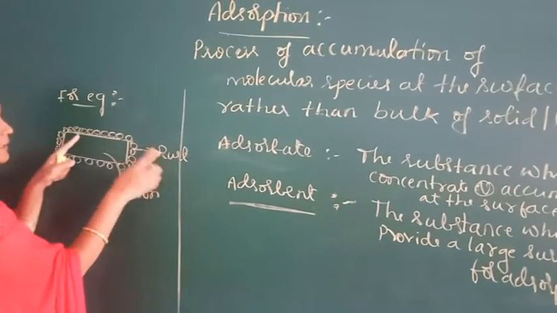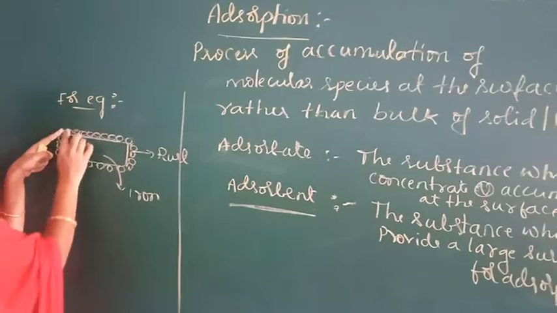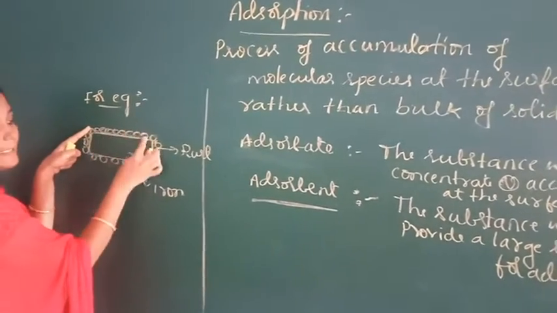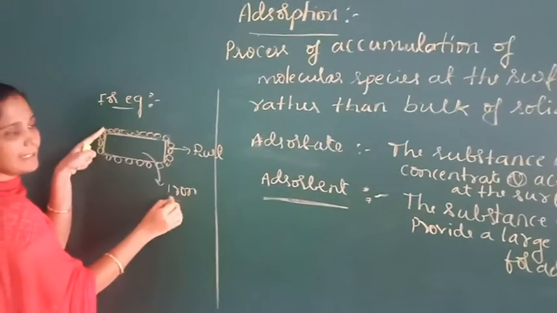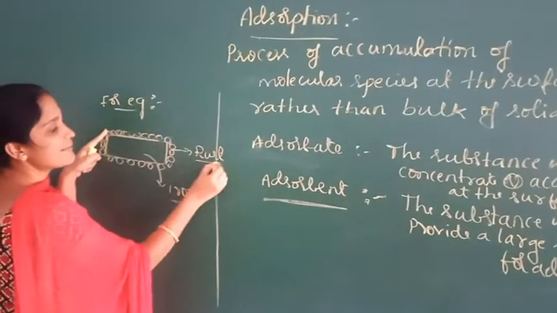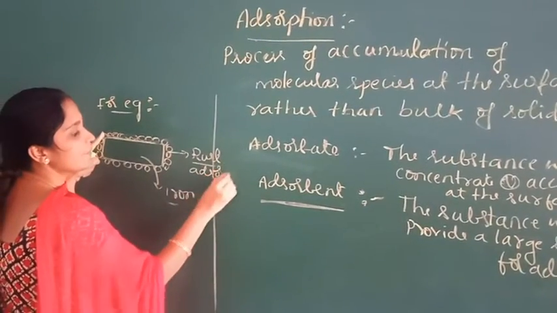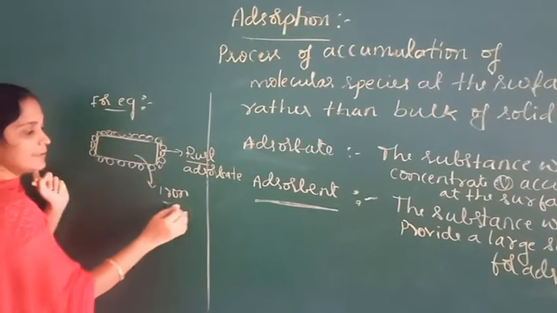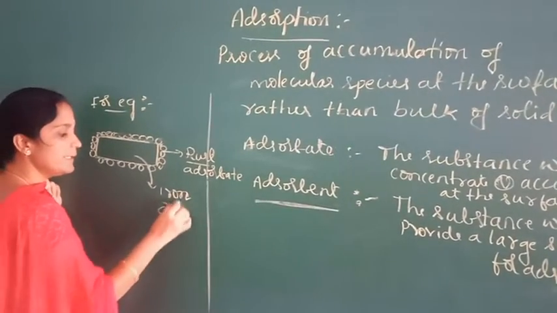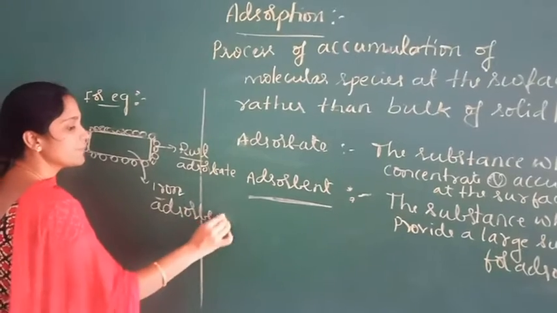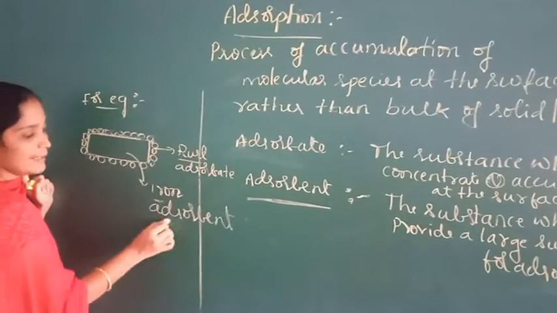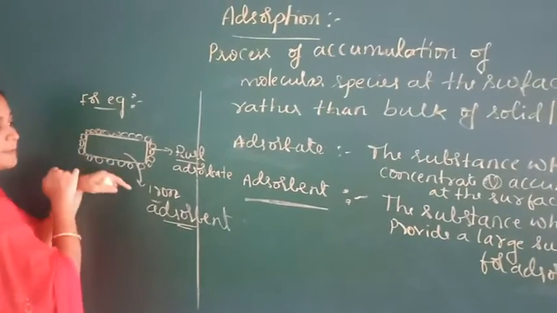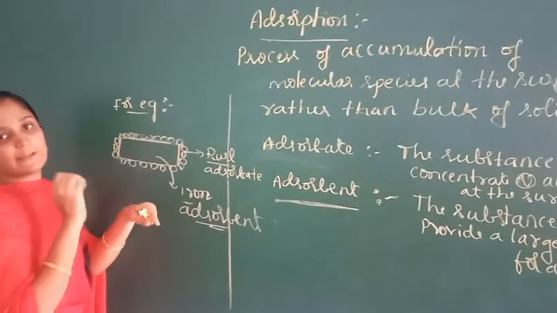So the rust particles which concentrate or accumulate on the surface of iron, this rust is called adsorbate. And this solid iron is called adsorbent. So adsorbent means the substance which provides a large surface area for adsorption.